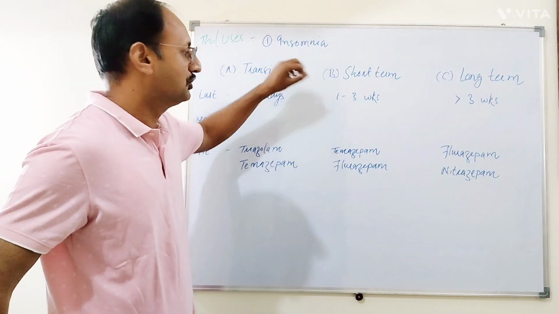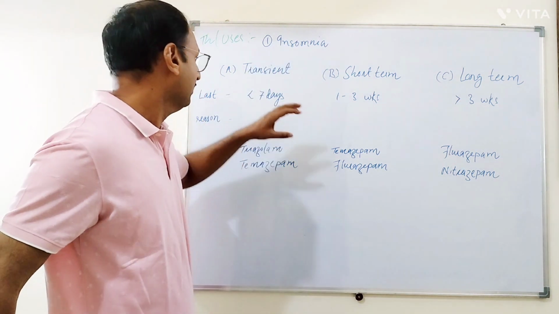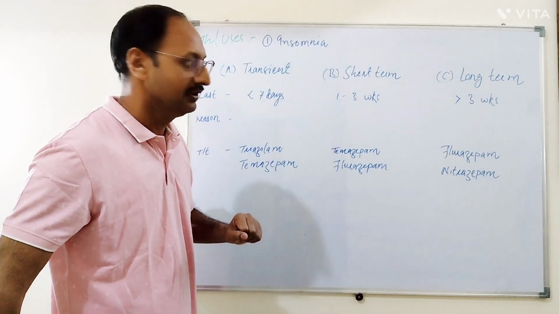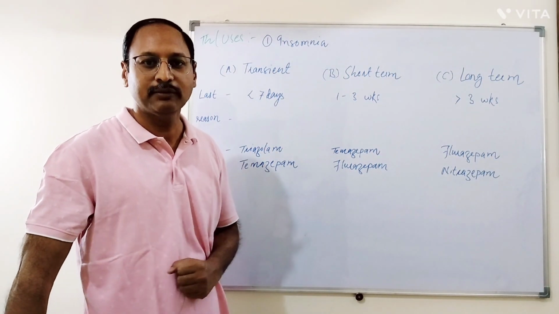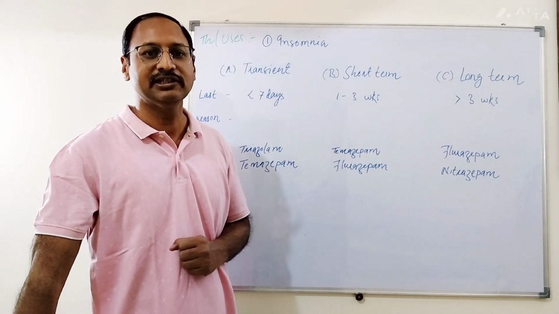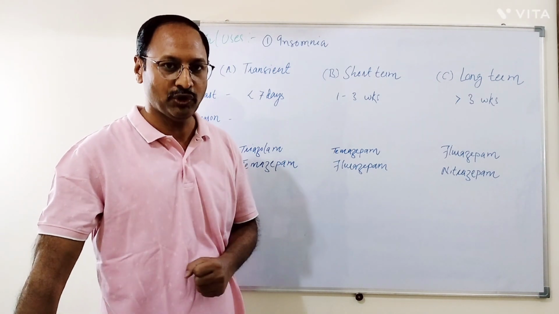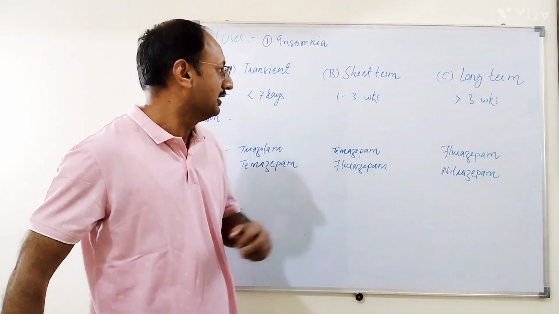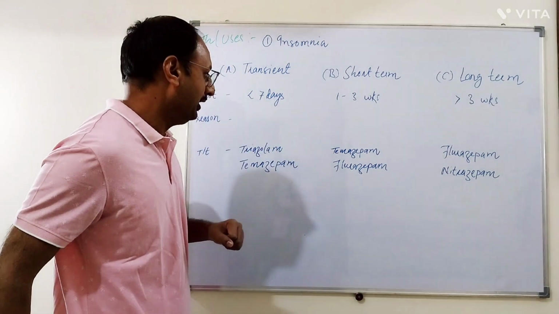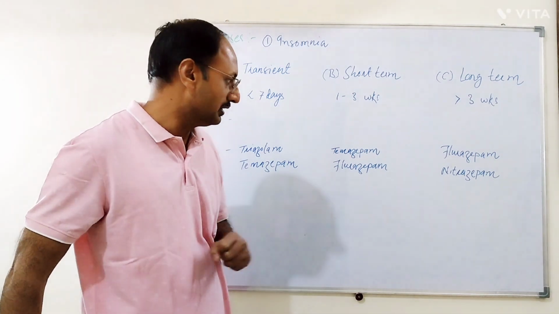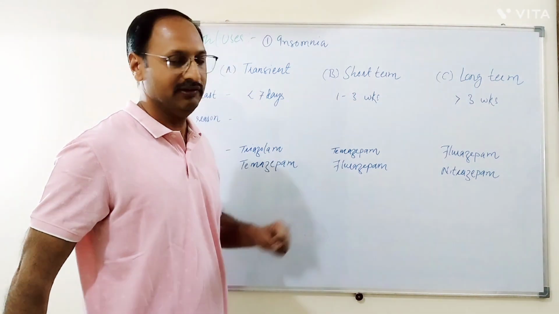Second is short-term insomnia, which lasts for about 1 to 3 weeks. The reason can be personal stressful situations like job problems, intense sorrow, or grief. For treatment, intermediate-acting or short-acting benzodiazepines are used, like temazepam and flurazepam.